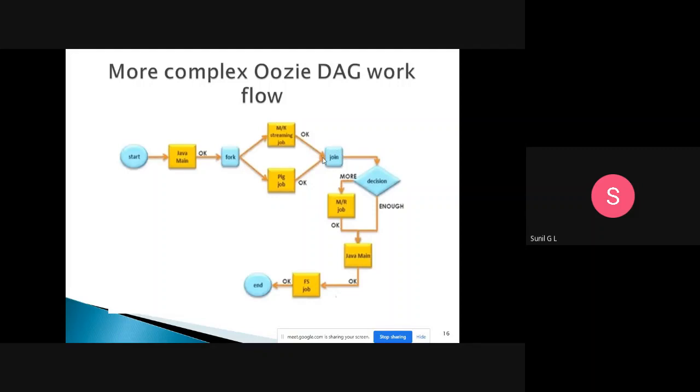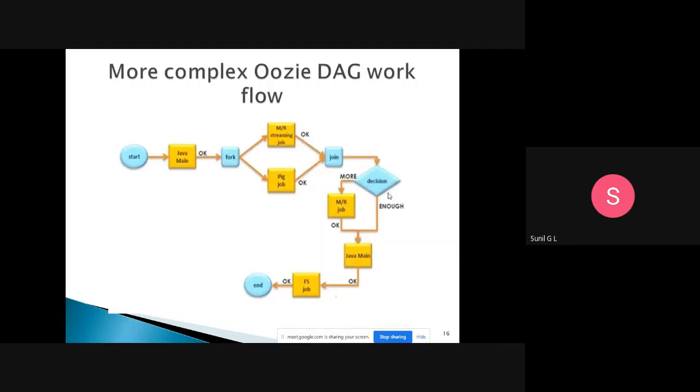Okay, so we have joined the output of this YARN streaming, that is, the map streaming and a Pig job. Once we join those things, we will check the condition, whether it is true or false. If you need more jobs, then we will assign another MapReduce job. If it is enough, then we will go for the Java main program.